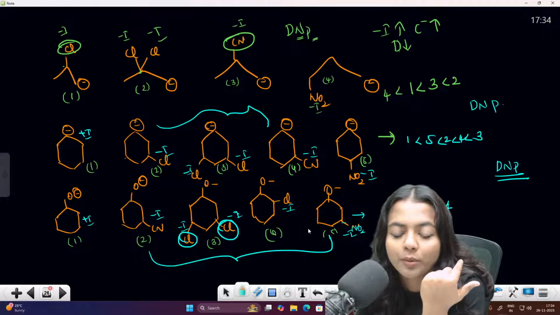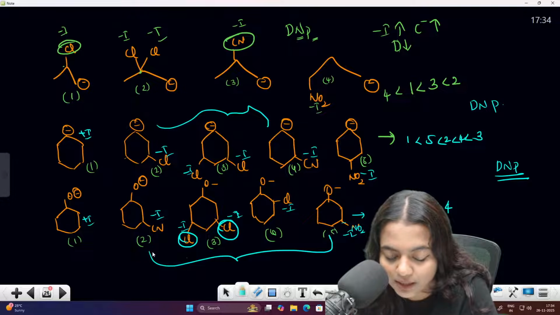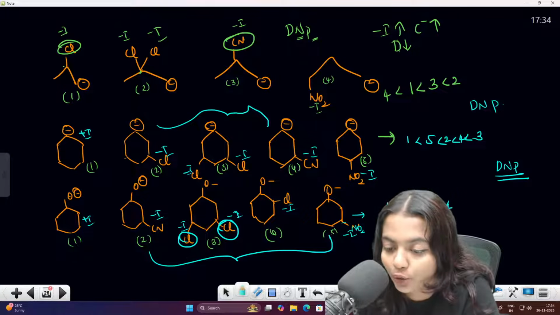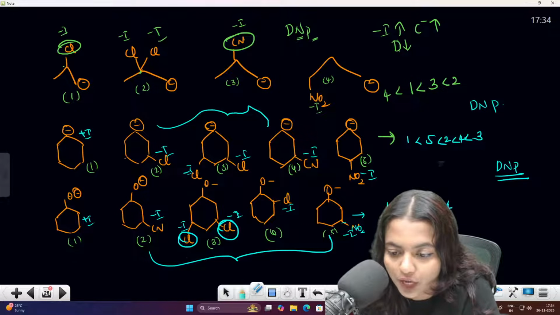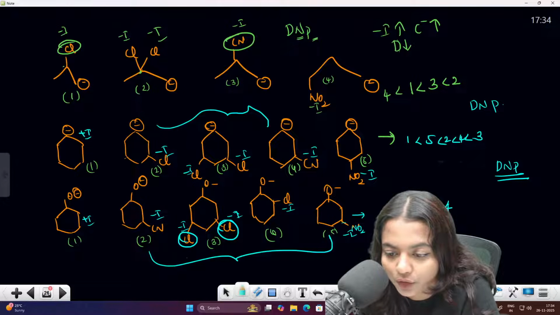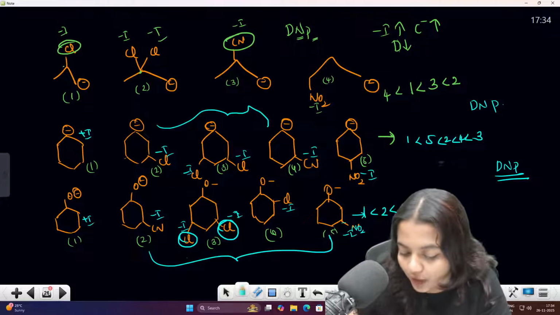Then between NO2 and CN, which one will have more? NO2 is more, right? NO2 has more minus I effect than CN. So NO2 means more, you have to go for the 5. Then you will have the second one, then your first one. So 1, 2, 5, 3, 4.